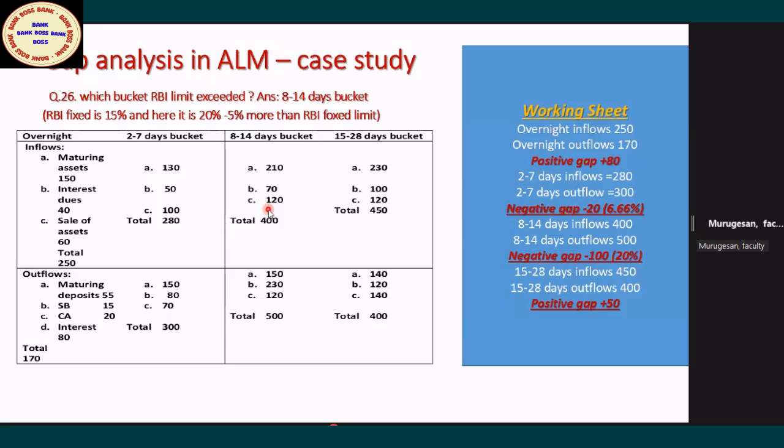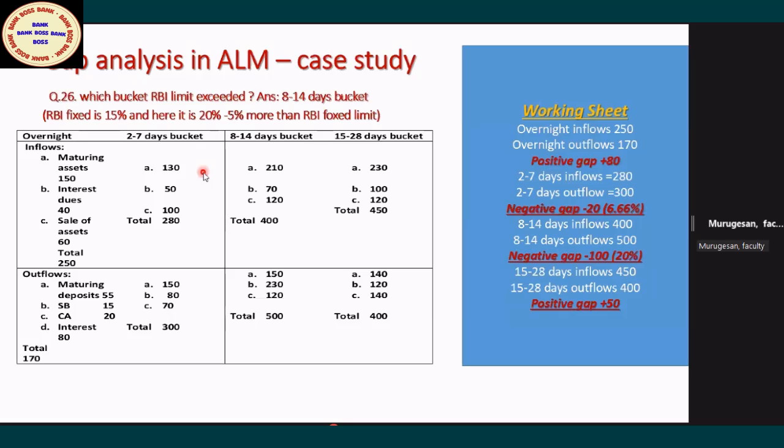Sir, is this threshold limit calculated daily or monthly? Not daily. Nobody calculates this now because it's all automated. Software packages have been designed, so at any point of time they will come to know everything, maturity mismatch. Those days bankers used to calculate manually. Now all are programmed.